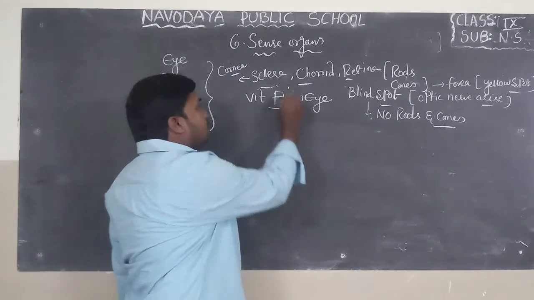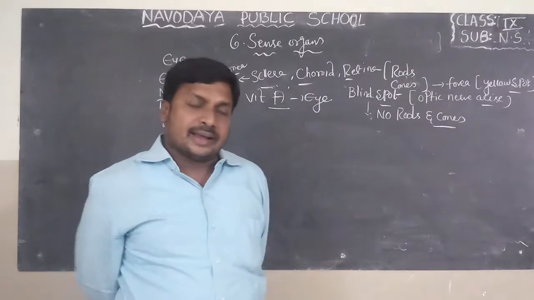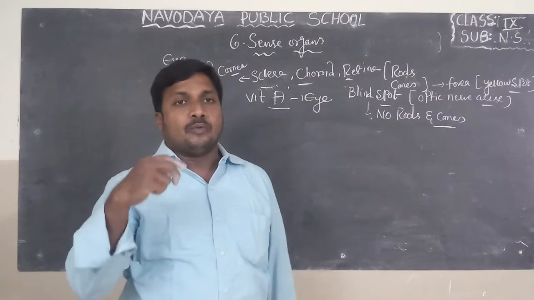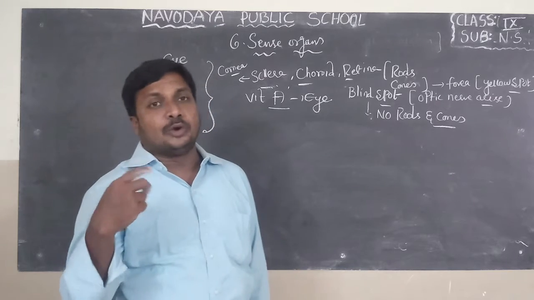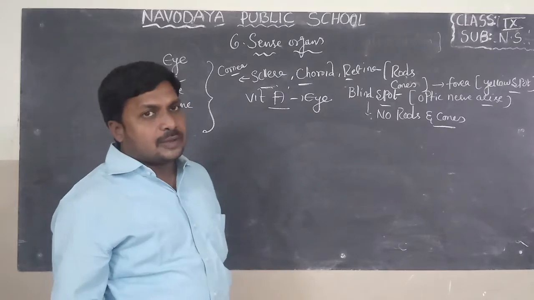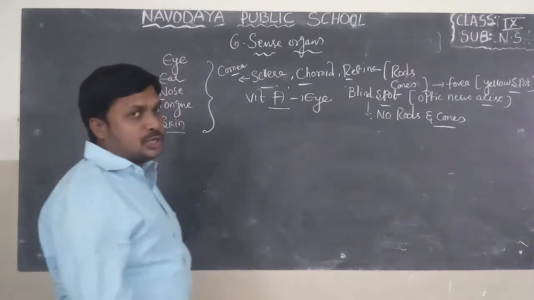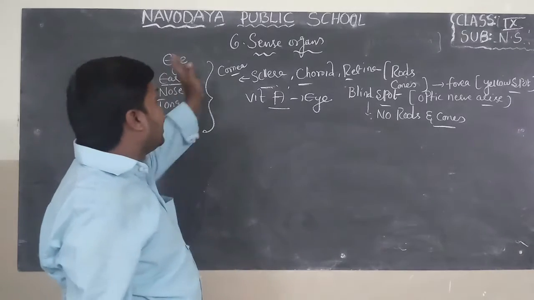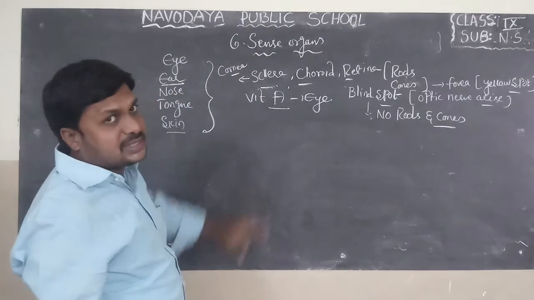And I also explained how to protect your eyes. Don't watch a solar eclipse or lunar eclipse, or welding and gas spark welding. They may harm your eyes, which can lead to blindness. And the second important sense organ is the ear.